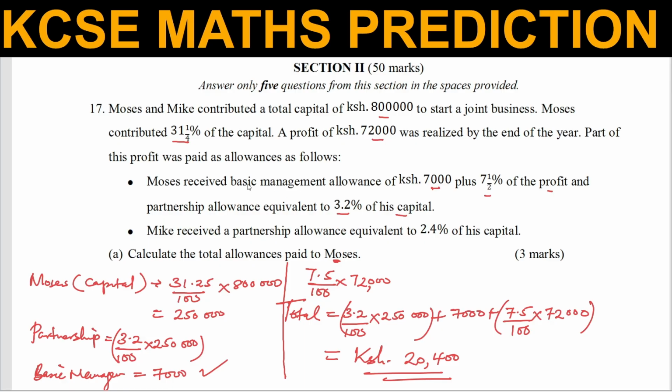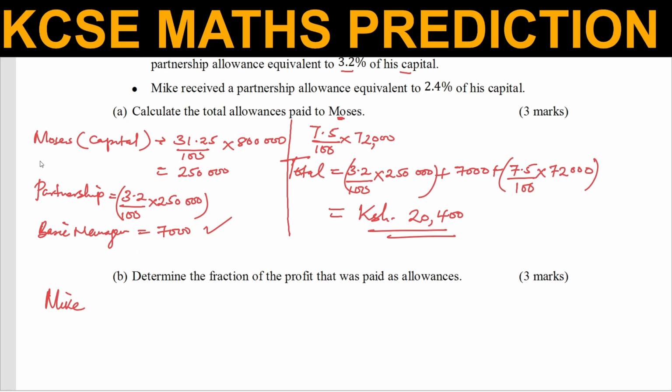If Moses contributed 31.25%, and we've realized it was 250,000, and the total capital was 800,000, we simply need to subtract what Moses contributed. So 800,000, that was the total, minus 250,000 for Moses.